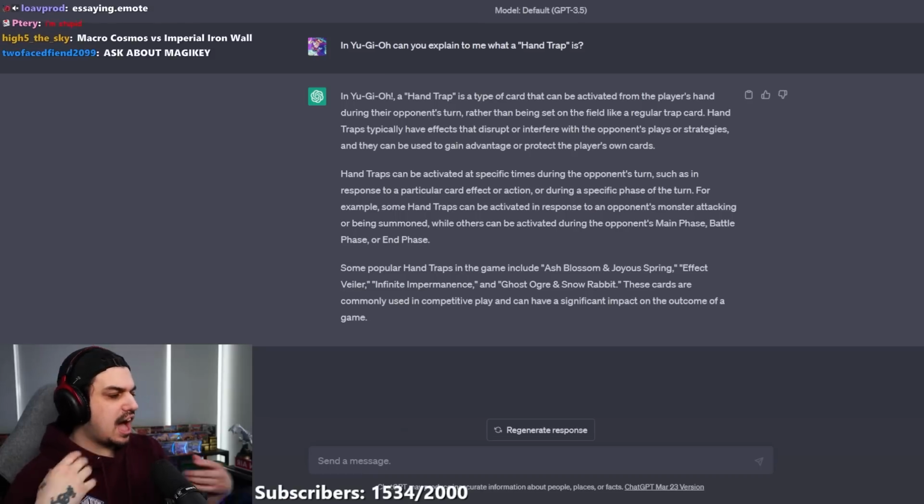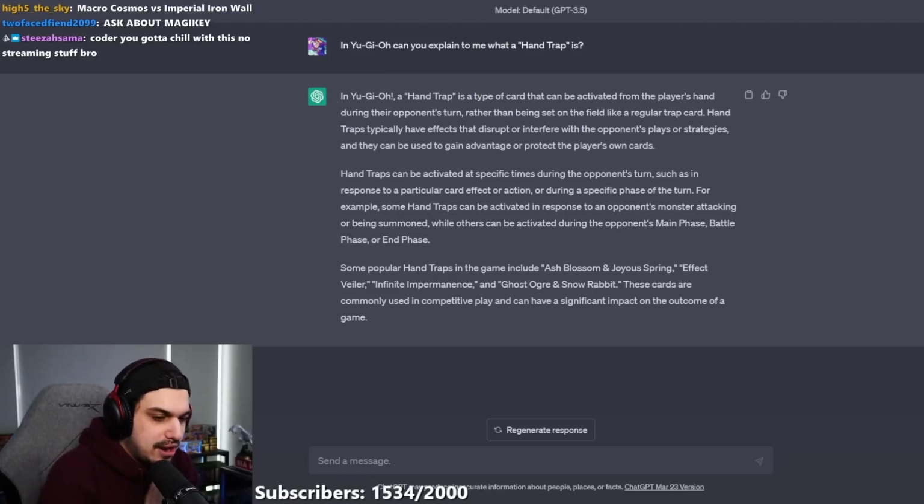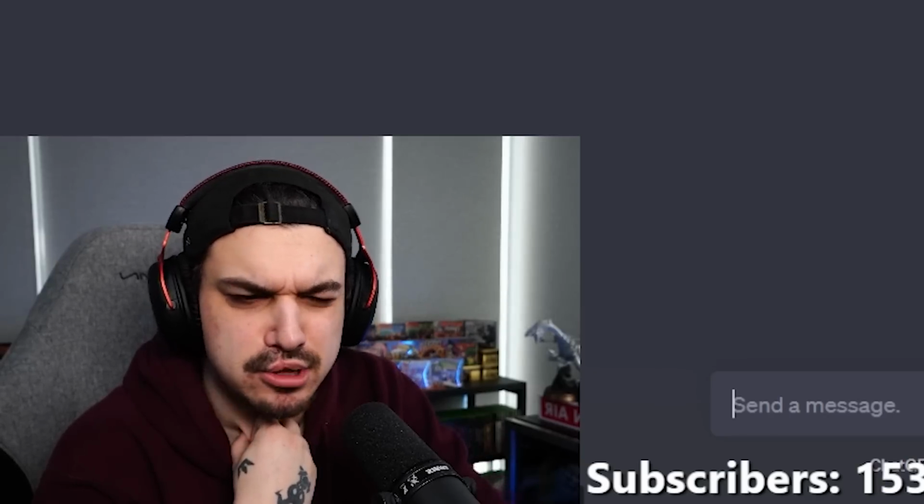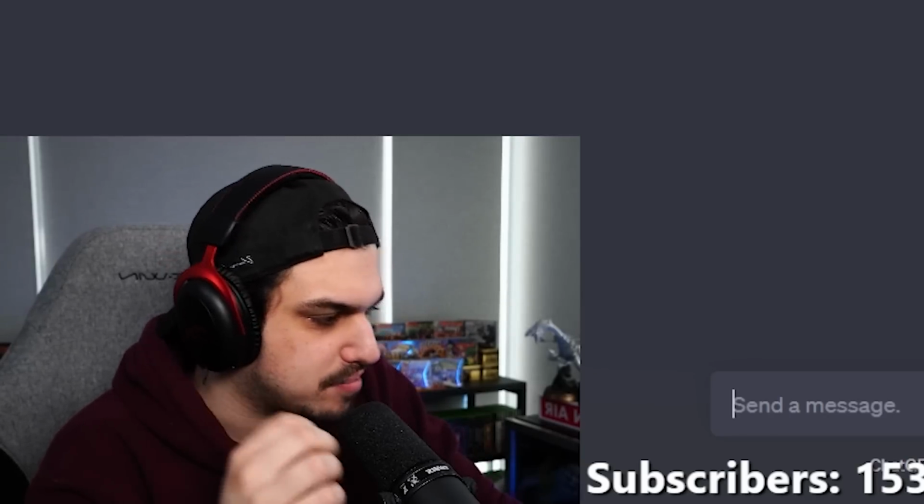That is literally the exact definition of what a hand trap is. I want to ask it actual genuine ruling questions. I want to see if it's able to decipher some more complex rulings.